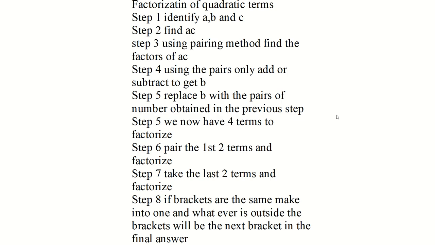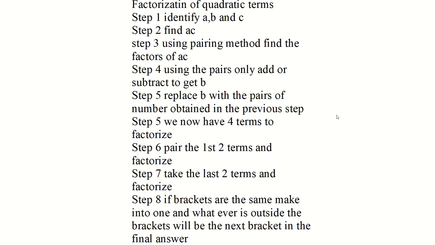Then we have factorization of a quadratic, which again is 8 steps. Step 1, identify a, b, and c. A is your coefficient of the unknown squared. B is the coefficient of the unknown by itself with no power. And C is the constant. Alright? Please notice that. Right? Then step 2, find AC.